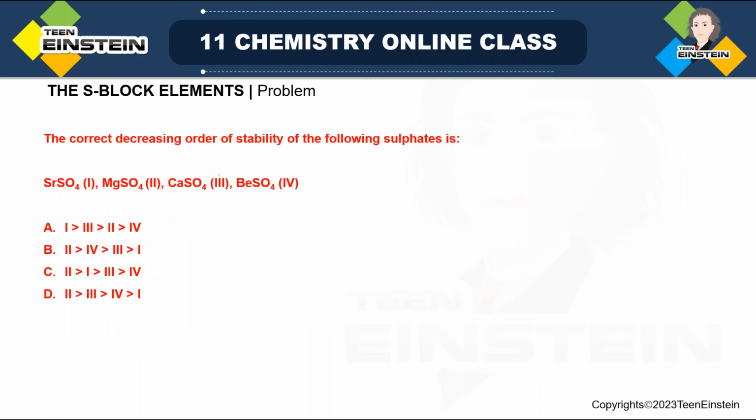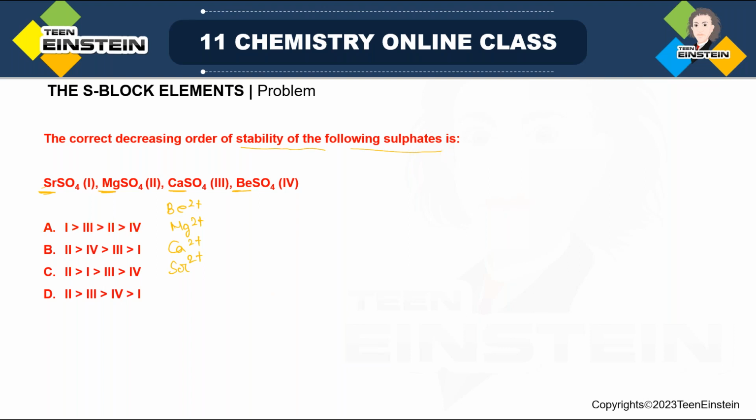The correct decreasing order of stability of the following sulfates. Here we have 4 sulfates, 1, 2, 3 and 4. Now all are group 2 metals: magnesium, strontium, calcium and barium. Now if we arrange them down the group, first barium 2+, I am writing the cation part only. Then we have Mg2+, after that calcium 2+, and then strontium 2+. And it is asking the order of stability.